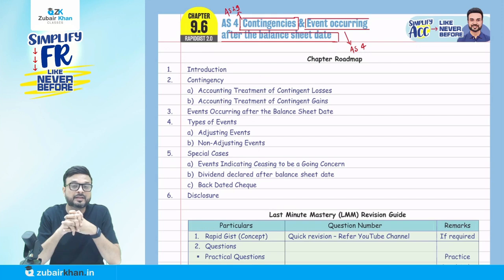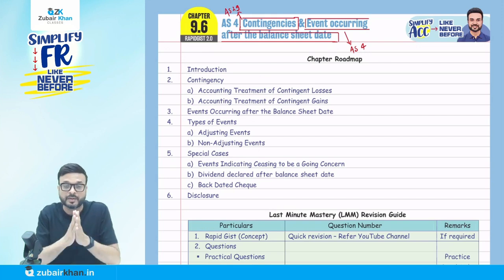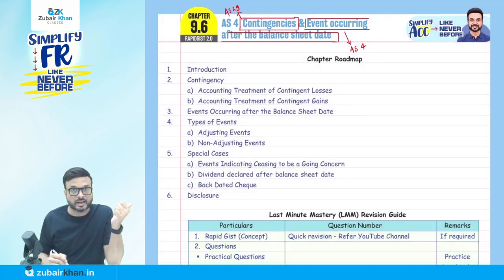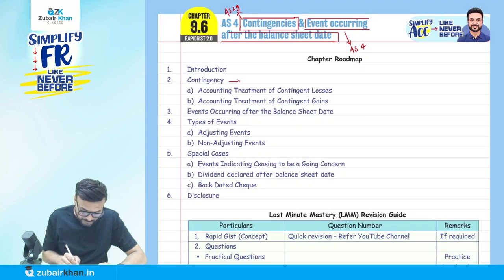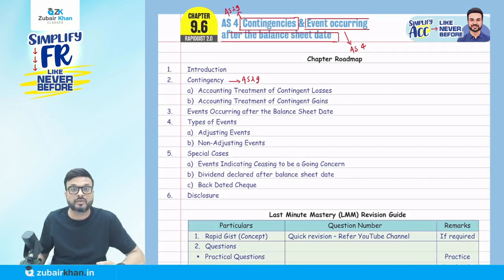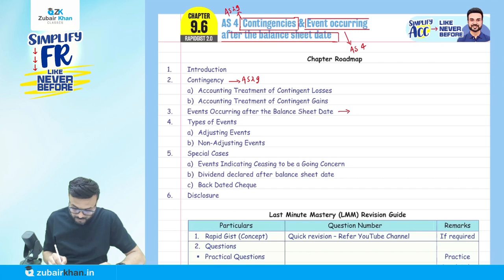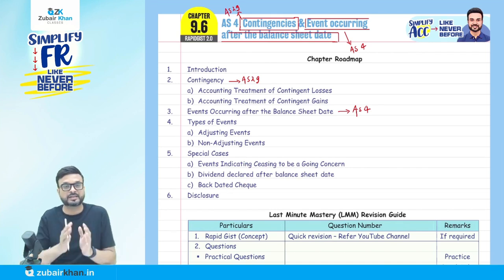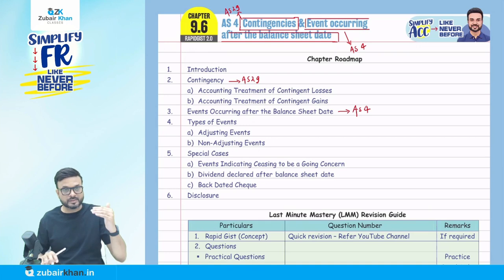As you can see through the chapter roadmap, what we are going to cover first is the introduction, then the contingency part, the accounting treatment of contingent losses, and the accounting treatment of contingent gains. This is mainly covered by Accounting Standard 29, but still we will discuss it here. Now, events occurring after the balance sheet date are mainly covered by Accounting Standard 4. There are two types of events: adjusting events and non-adjusting events. Then special cases: events indicating ceasing to be a going concern, dividend declared after the balance sheet date, backdated cheque, and disclosure. So let's start with the introduction part. Then I will discuss each of them one by one.